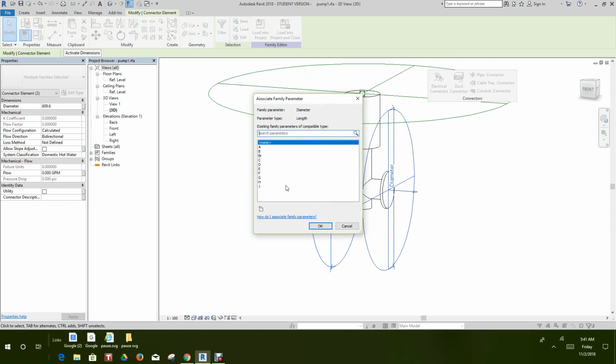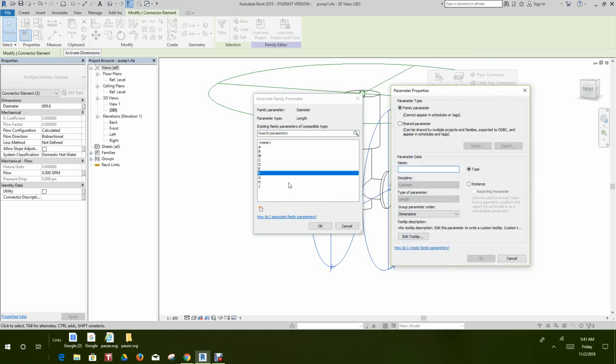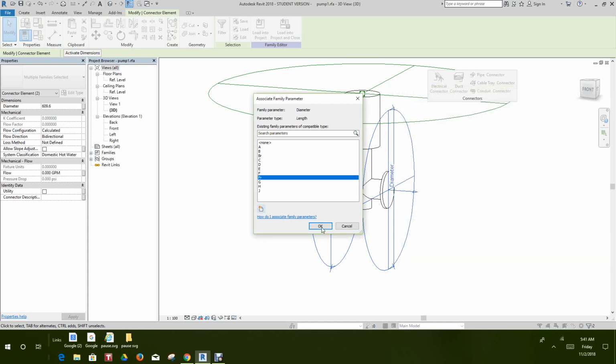Now from the previous exercise, the diameter was F. So we need to make a radial parameter. So we'll call this one FR. And then we'll click OK.